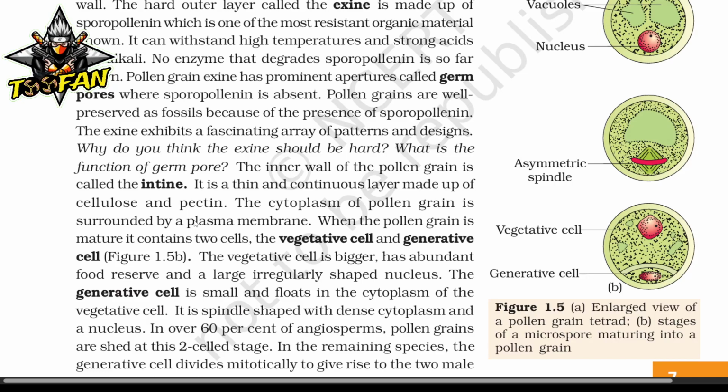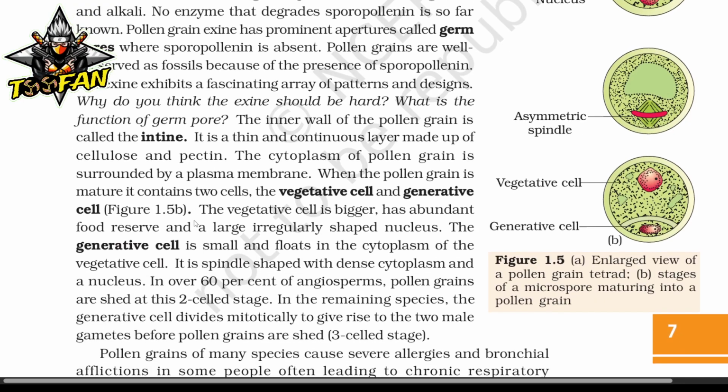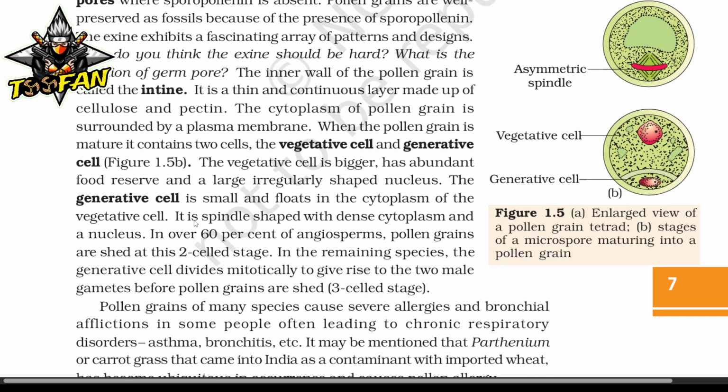In over 60% of angiosperms, the pollen grains are shed at the 2-celled stage. In the remaining species, the generative cell divides mitotically to give rise to the 2 male gametes before pollen grains are shed, the 3-celled stage.